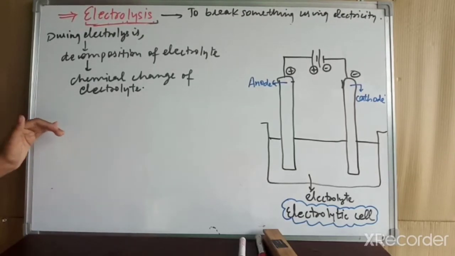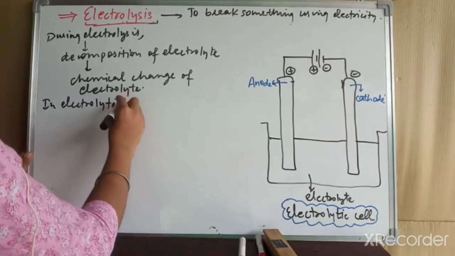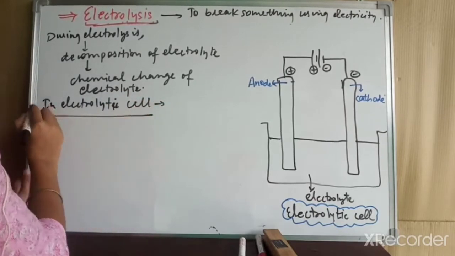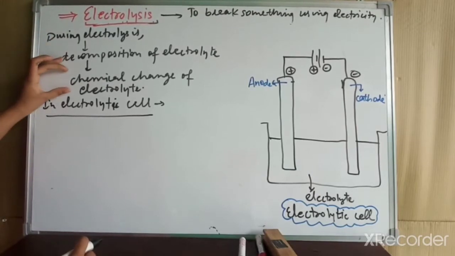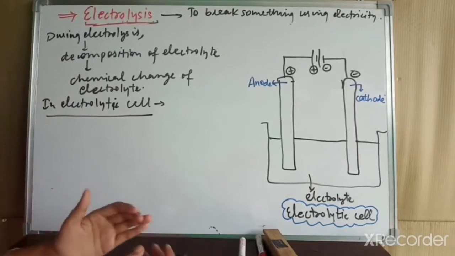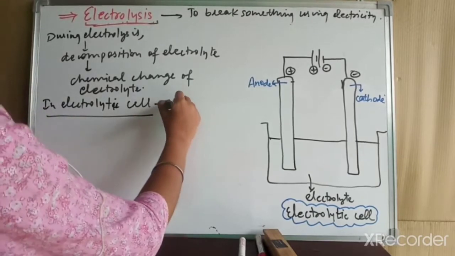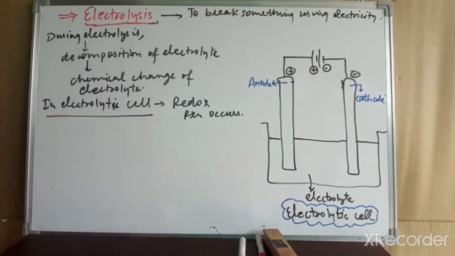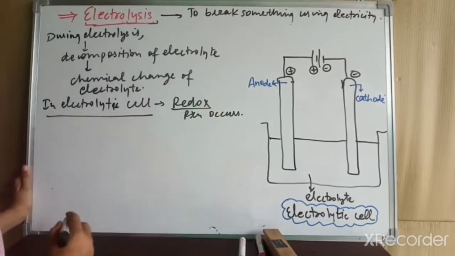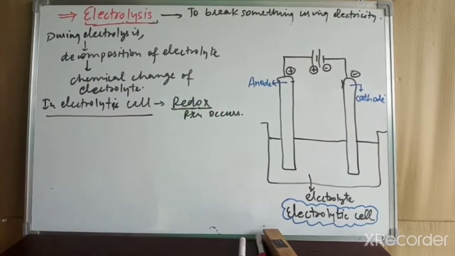In the electrolytic cell, as we have already studied, oxidation and reduction take place. Firstly, we have studied that during electrolysis decomposition of the electrolyte occurs, then chemical change of the electrolyte takes place and new substances are formed. This is only formed due to the redox reaction. So in the electrolytic cell there is a redox reaction which occurs. Now where does the redox reaction occur? The word redox is a combination of two words. Red means reduction, ox means oxidation. Now we will study where oxidation occurs and where reduction occurs and how it takes place.